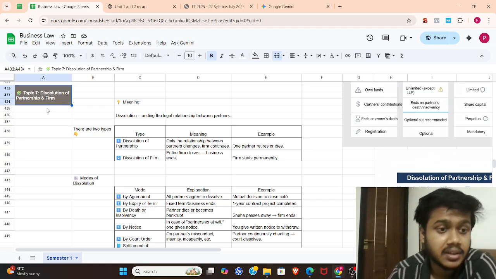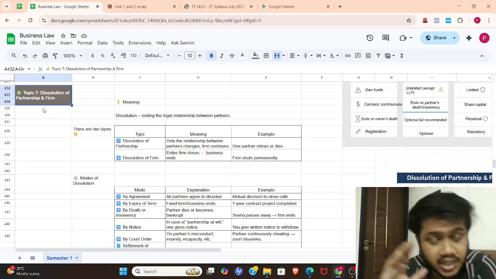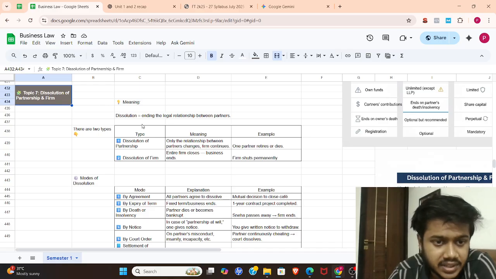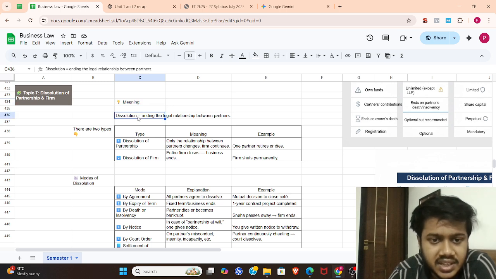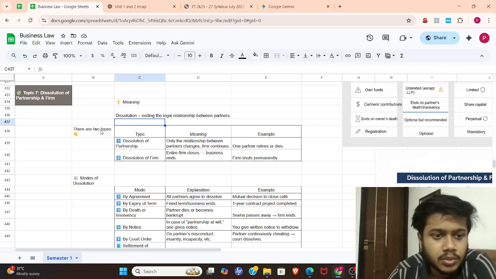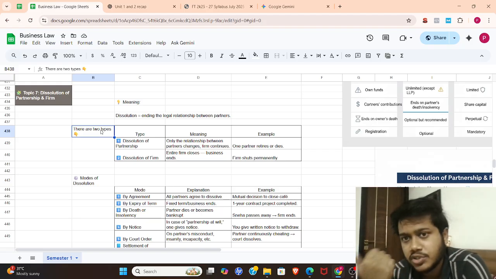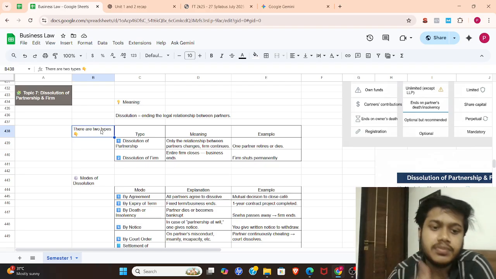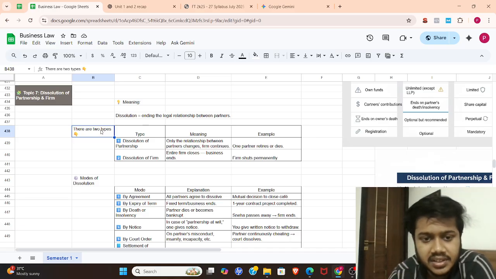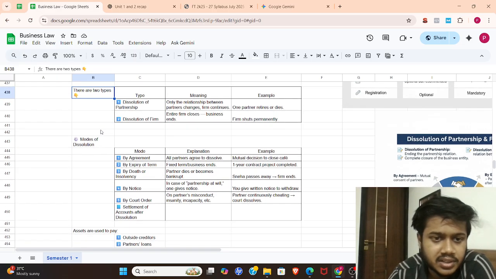It is necessary. We have to decide, we have to think about what if. So we are going to learn about this as well. Let's understand what dissolution is. First of all, dissolution is nothing but ending the legal relationship between partners. There are two types: first, dissolution of partnership, and second, dissolution of firm. As the name suggests, in the first, only the relationship between the partners changes and the firm continues. Whereas in dissolution of firm, the entire firm closes, business done. That is what these two types mean.